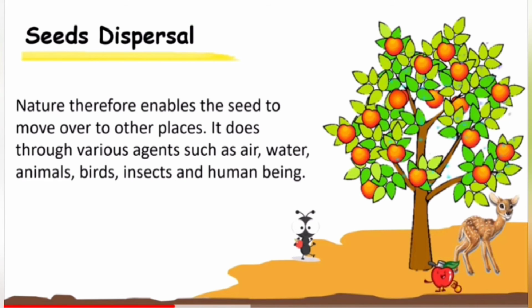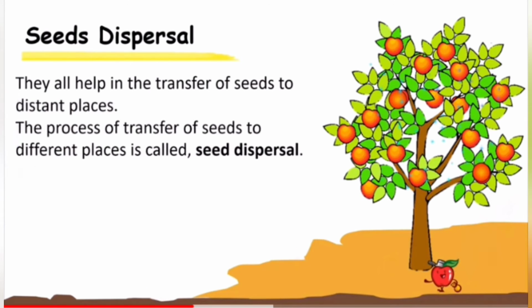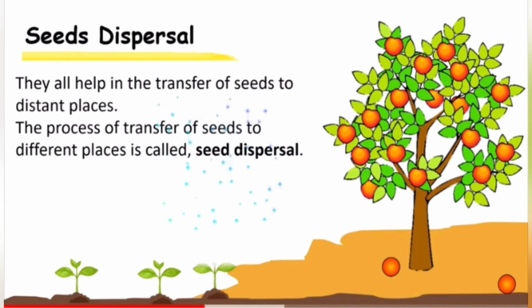Seed dispersal. Nature therefore enables the seed to move over to other places. It does so through various agents such as air, water, animals, birds, insects, and human beings. They all help in the transfer of the seed to distant places. The process of transfer of seeds to different places is called seed dispersal.